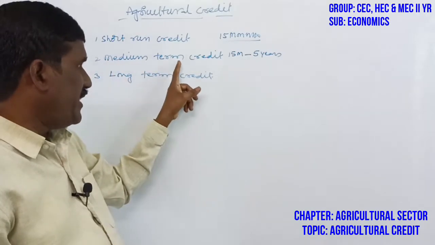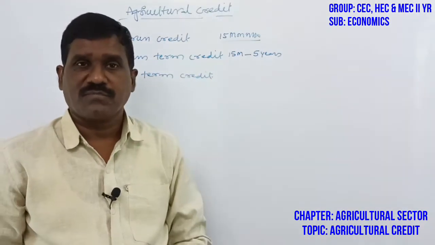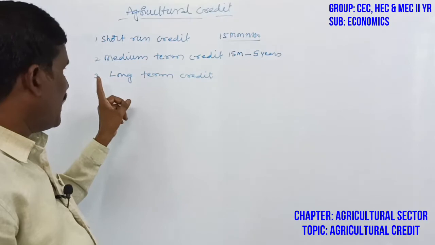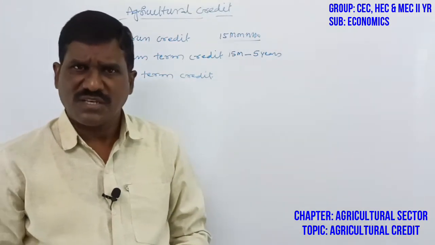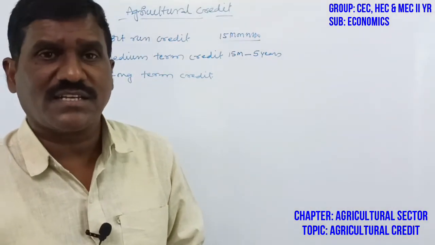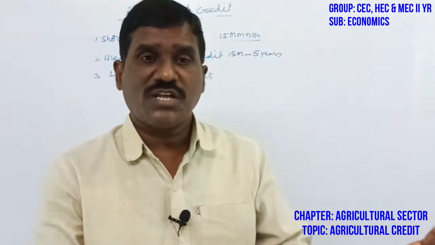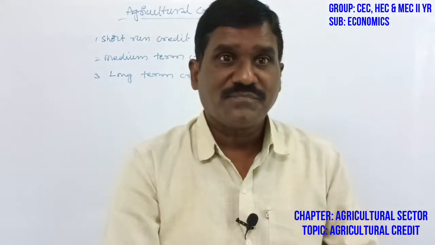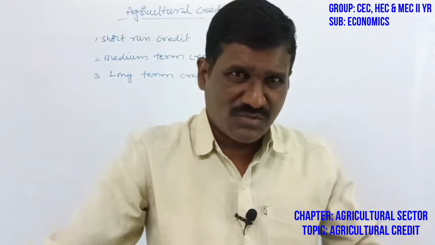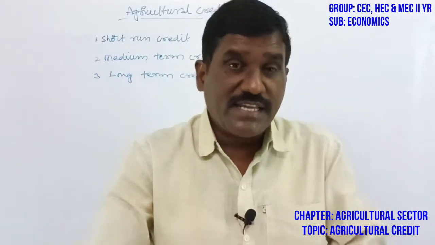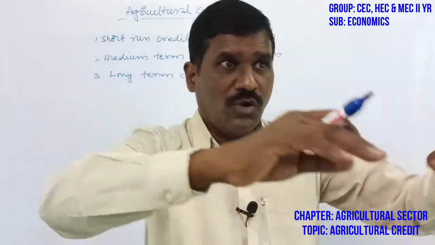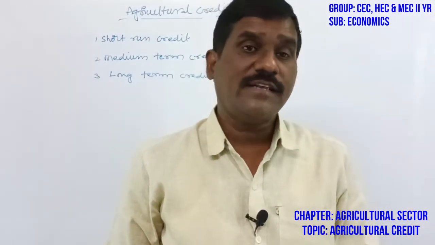The third one is long term credit facilities. The agriculture sector also needs this, for example to purchase additional land, dig wells, provide irrigation facilities, or build fencing for their lands.